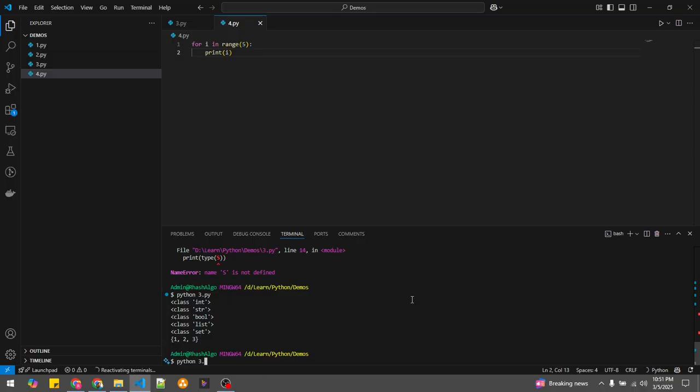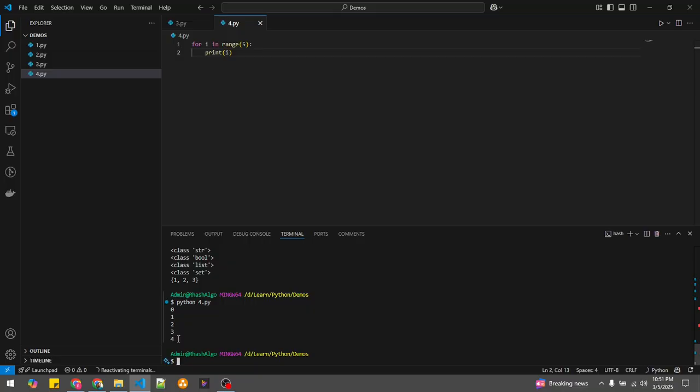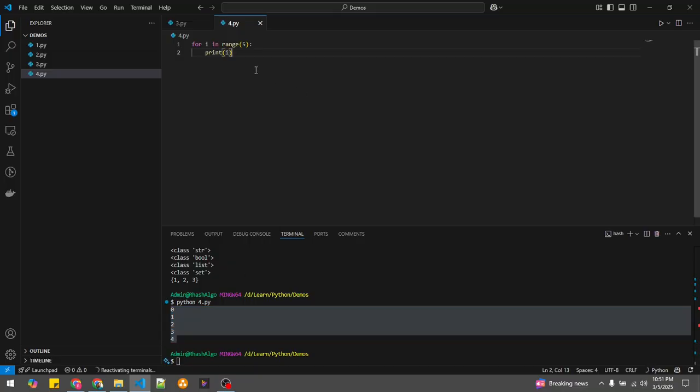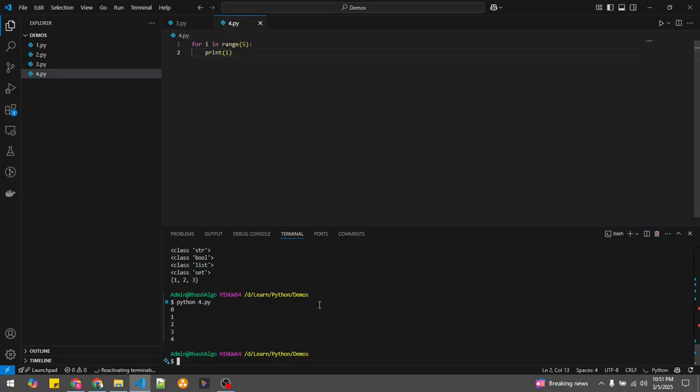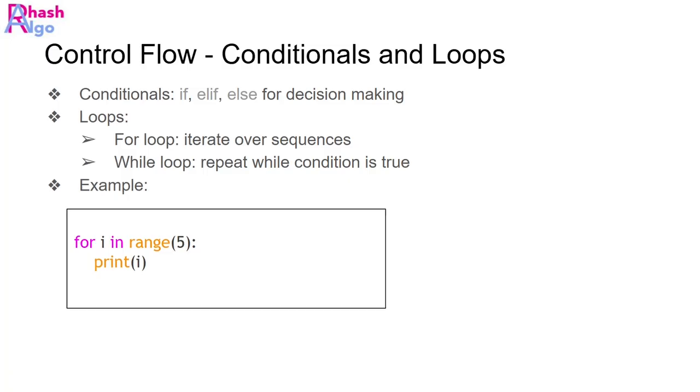I am running python 4.py. See that I am able to loop through the sequence of elements which are under 5. Range gives the numbers which are less than 5. That means it will give the values starting from 0 until 5, excluding 5. That means it gives values from 0 to 4. Okay, let's move on to the slides.